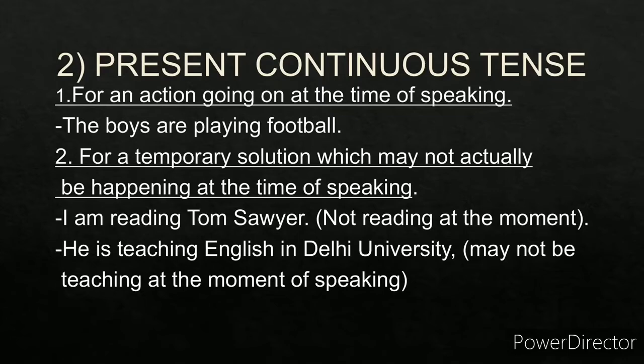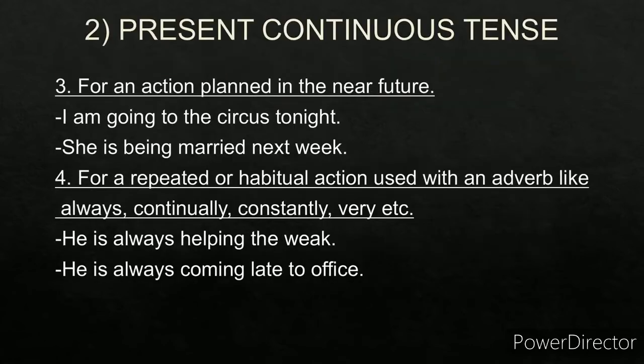For a temporary situation which may not actually be happening at the time of speaking. For example, I am reading Tom Sawyer. Am is plus ing. So this is present continuous. He may not be reading this book at the moment. Second example, he is teaching English in Delhi University. Teaching, ing, and is. Is plus ing, present continuous. So this is he is teaching English in Delhi University. He may not be teaching at the moment of speaking.